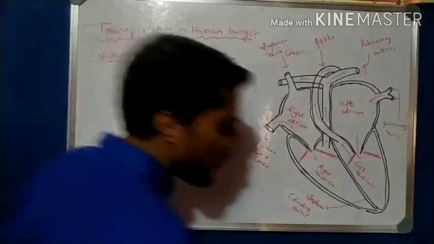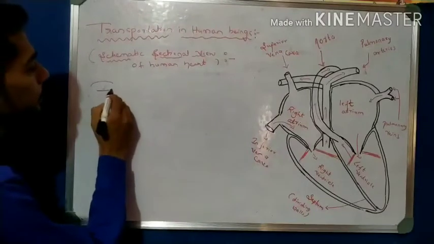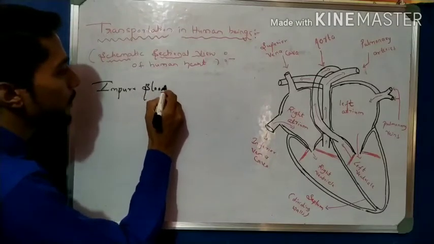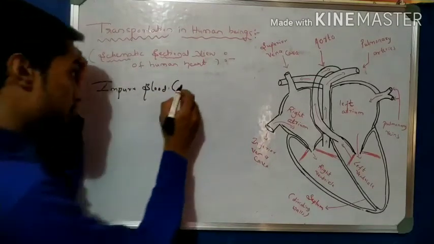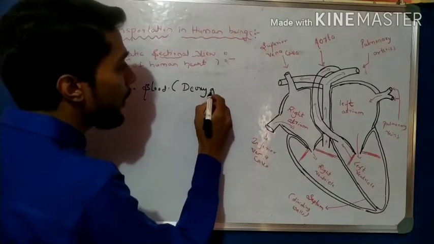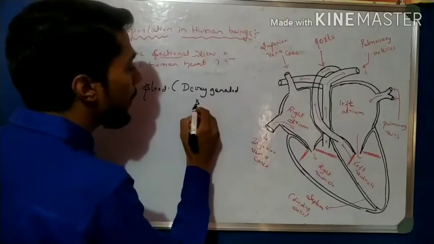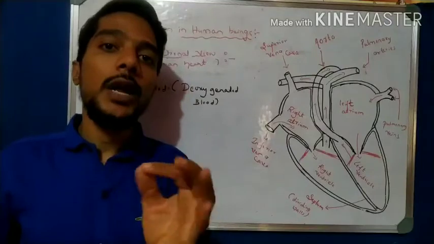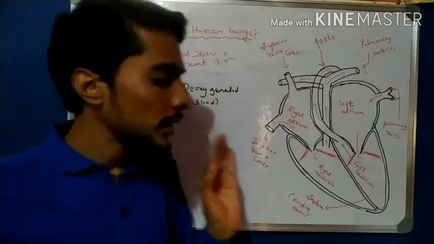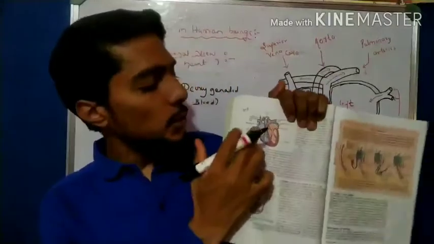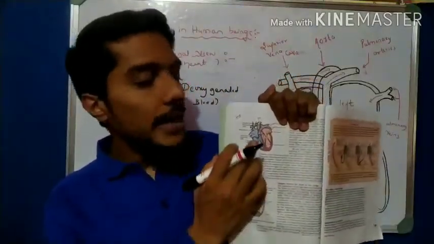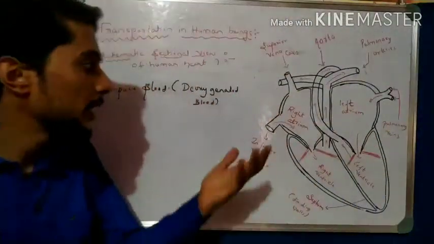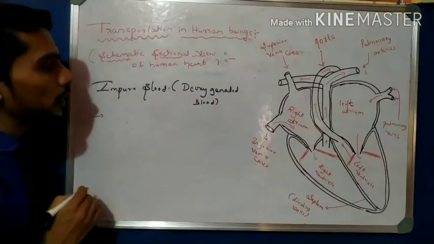So right now, one is impure blood, and the meaning of impure blood is deoxygenated blood. In the textbook they give the blue color, and that blue color indicates deoxygenated blood. So in the diagram, the blue vessels and tubes indicate that they carry deoxygenated blood. Actually they are not blue, but for indication they give the blue color.